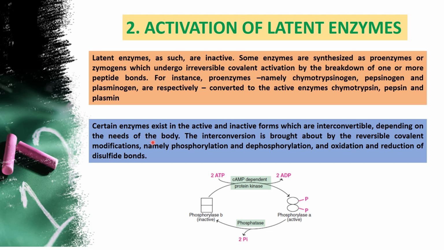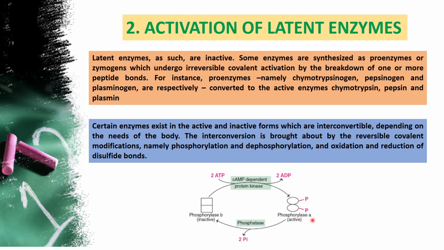I told you, whenever there is a requirement only then are these enzymes activated. The interconversion is brought about by a reversible covalent modification, namely phosphorylation and dephosphorylation, and oxidation or reduction of disulfide bonds. The example is phosphorylase B. It is activated by the addition of phosphate. The phosphate is donated by ATP. The protein kinase acts, ATP is converted to ADP, and the remaining phosphate is attached to the phosphorylase enzyme.